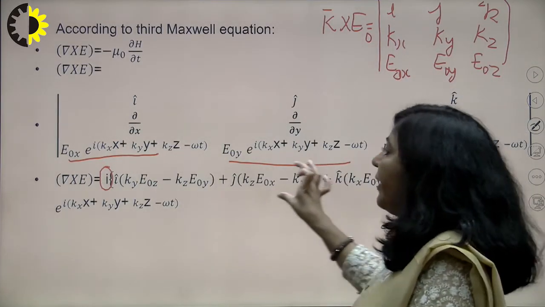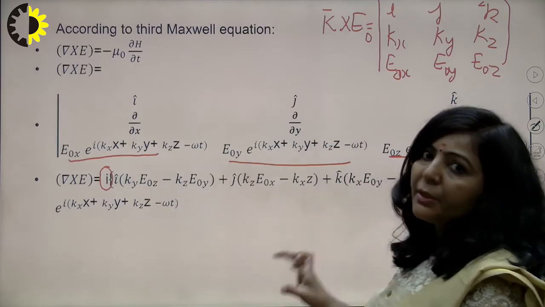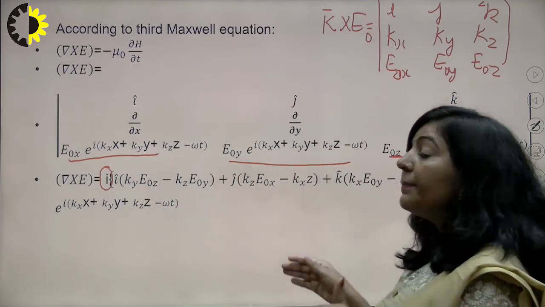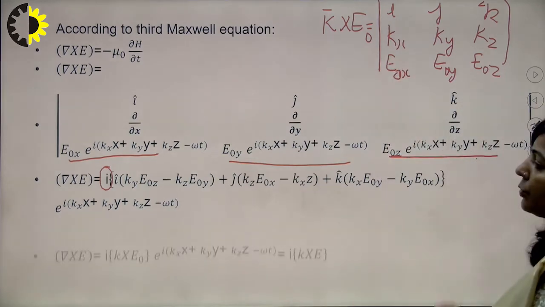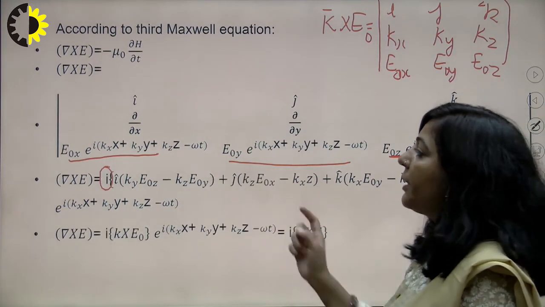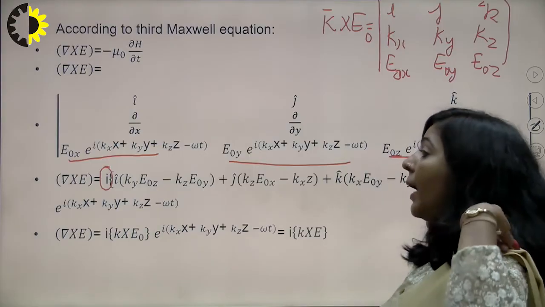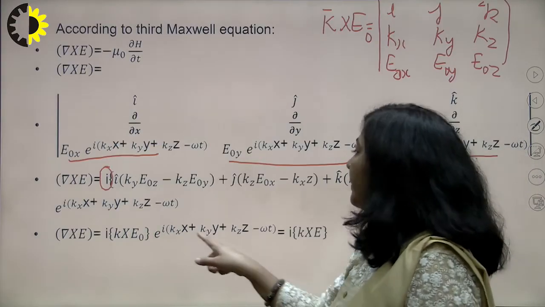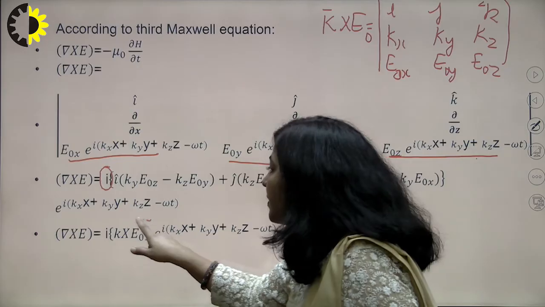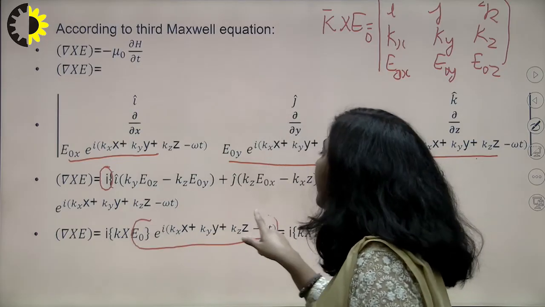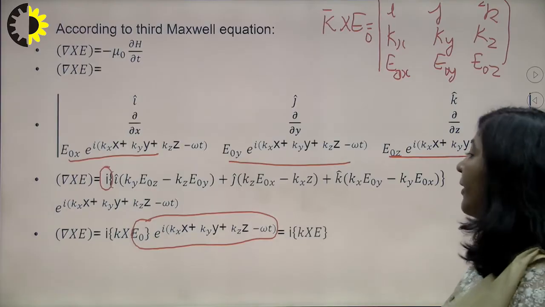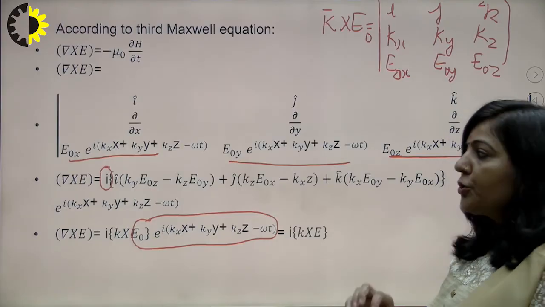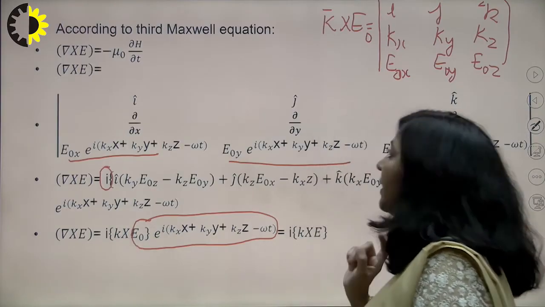So finally what you will get? You will get the term in the bracket. It means the term in the bracket can be written as k cross E naught. So I have replaced this term in the bracket with k cross E naught, and the exponential will remain the same. And you know what this overall term is? This is your E. So I have replaced it with E. So you are finally getting i k cross E. So del cross E is your i k cross E.